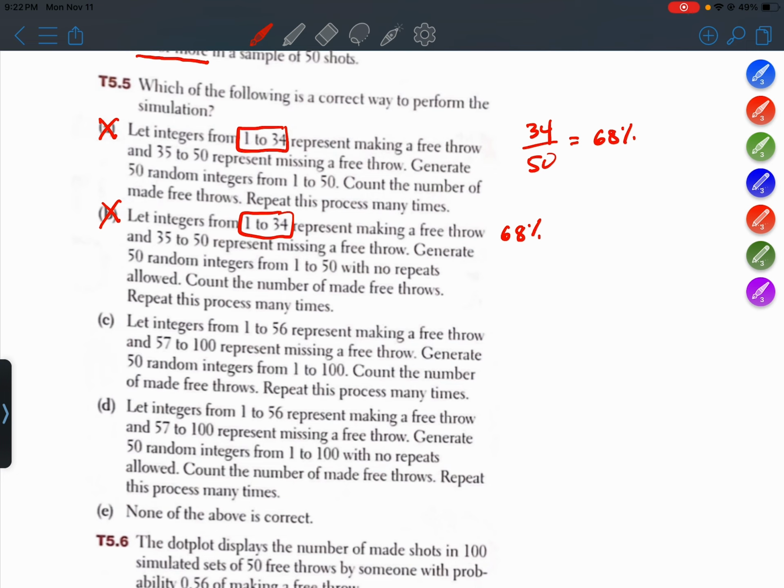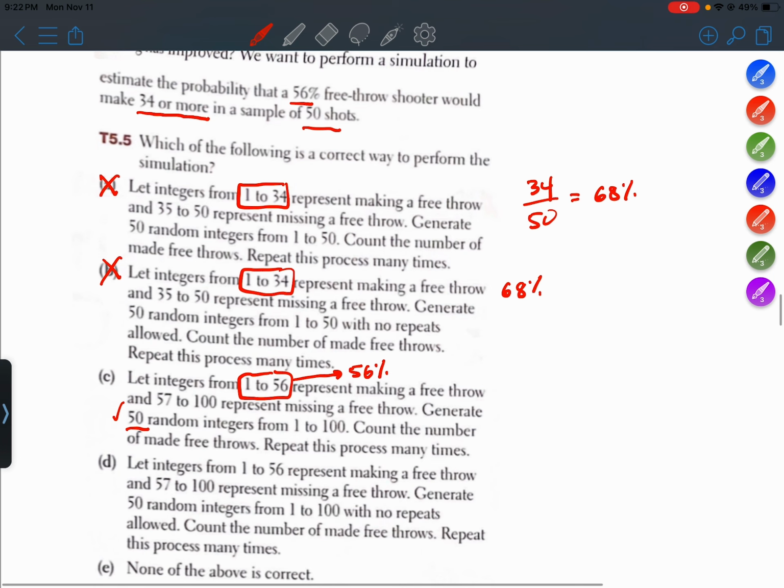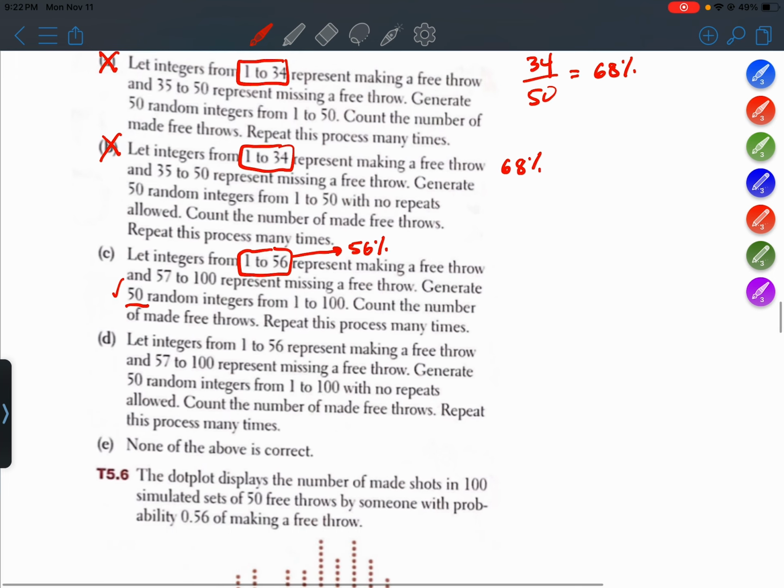All right, C. Let the integers from 1 to 56 represent making a free throw, and 57 to 100 represent missing a free throw. So far this is good because those digits would represent 56% of the digits we're using in our simulation. Generate 50 random digits. That's good because there are 50 shots that we need to simulate. Count the number of made free throws. Repeat this process many times. That sounds good. All right, let's read the rest.